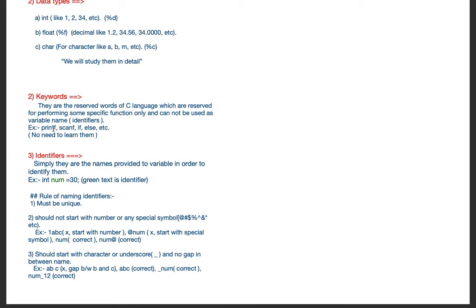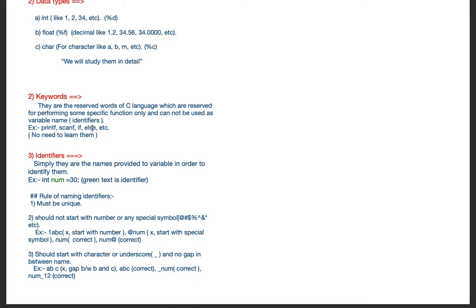Like if printf is written, the compiler understands that wherever printf is written, the user is going to print some value. If you use this as the name of a variable, then it is an error for the compiler. You do not need to learn these keywords, just simply know what a keyword is. Keywords are the reserved words of the C library.